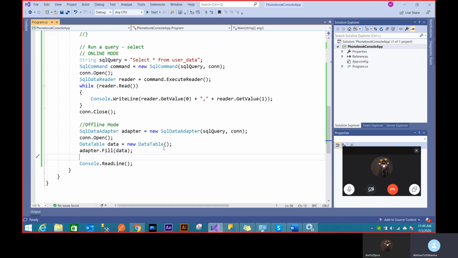In Entity Framework, we won't even be writing this new SQL command anywhere. We just have to create class objects and everything will be pre-filled for us. So that's a very abstracted way of doing things. Is there any chance to get an error to debug in that type of case? Compared to this type, more chance. If errors are happening at the Entity Framework level, it's difficult to debug.